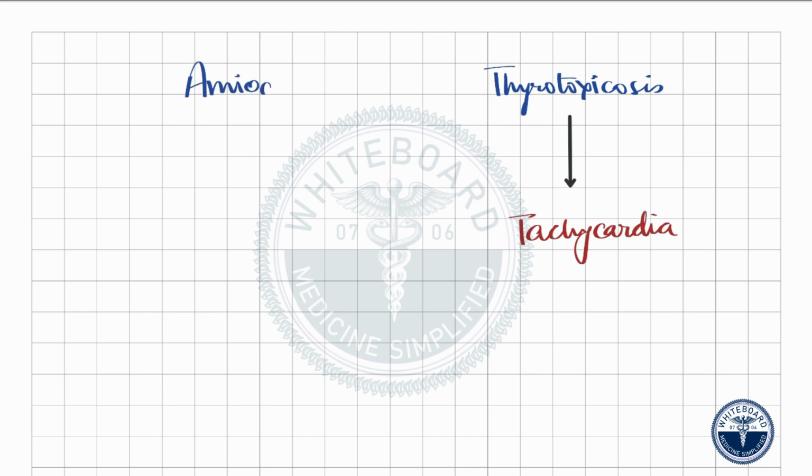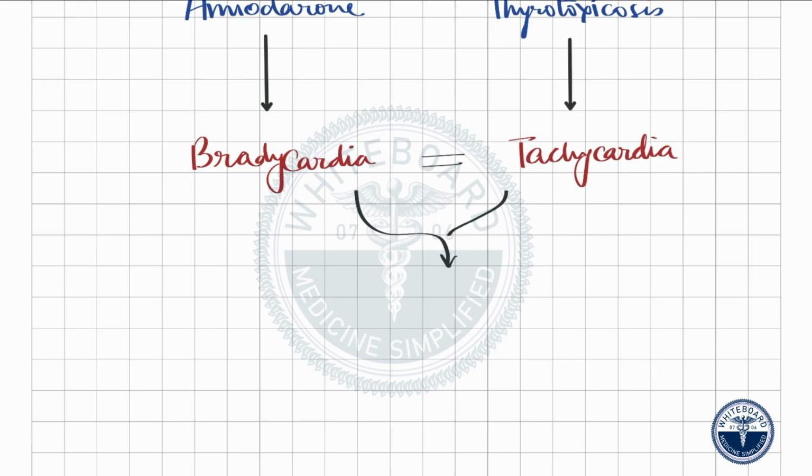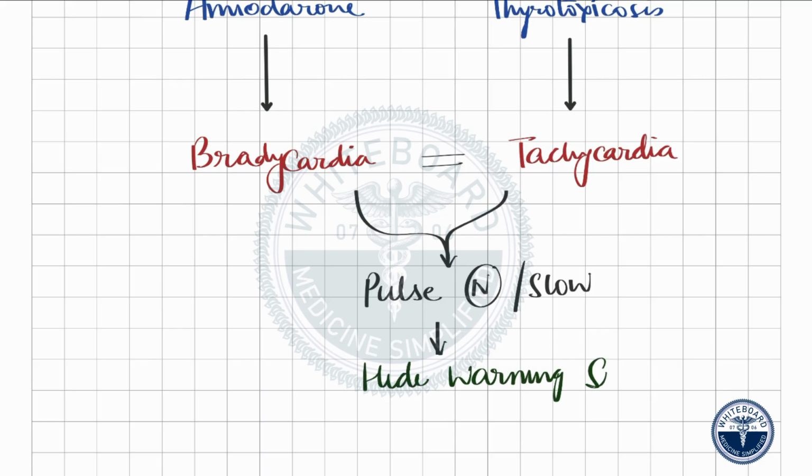But amiodarone itself slows down the heart rate; it can cause bradycardia. So even if the person is having a thyroid storm, their pulse might look normal or even slow, which can hide the warning signs and make the diagnosis easy to miss.